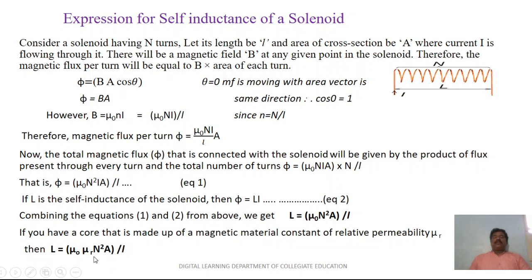If it is air, that is, in free air, we can write that L is equal to μ0 N² A divided by l. If a material has a permeability μr, then L is equal to μ0 μr N² A divided by l. This is what is called the self-inductance of a solenoid.